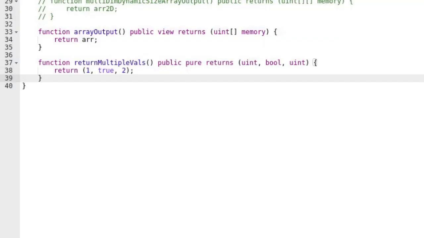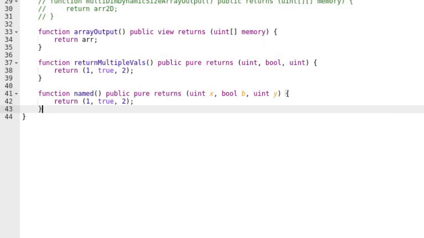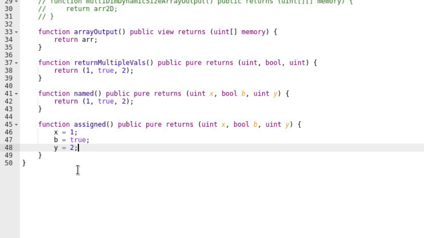Solidity's limitation on public functions is inconvenient, but one useful feature of Solidity is that you can return multiple values, and as a bonus, they can be named. Let's see an example in Remix. You can declare that a function is returning multiple values by listing the types of values inside the parentheses after the return keyword. Inside the function, you list the values to return. Outputs can also be named, like this. Also, you can explicitly assign to return variables and omit the last return statement.